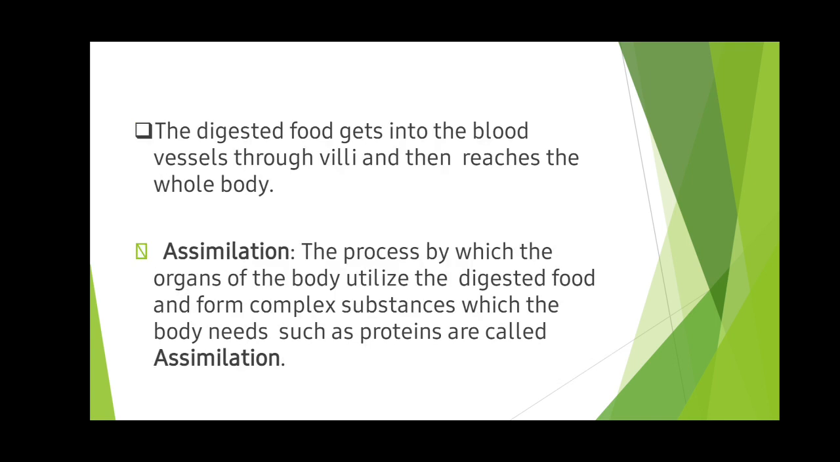The digested food gets into the blood vessels through the villi and then reaches the whole body. How does it reach the whole body? Yes, the blood helps it. The blood passes all over the body and carries the nutrients. Assimilation. The process by which the organs of the body utilize the digested food and form complex substances which the body needs, such as protein, is called assimilation.